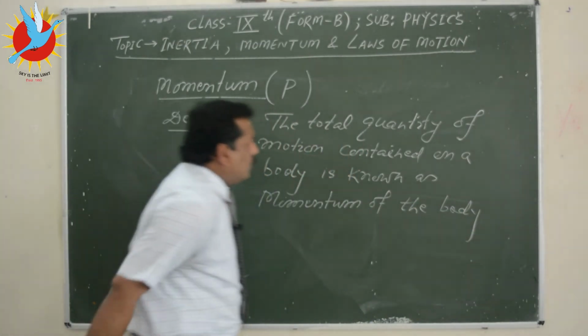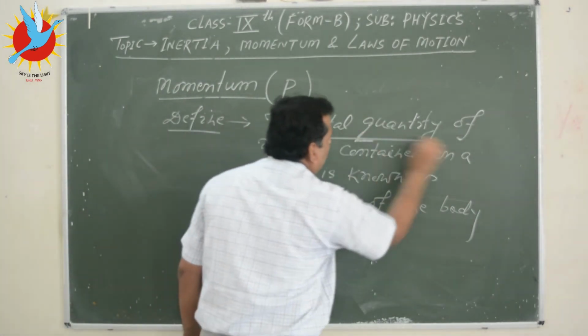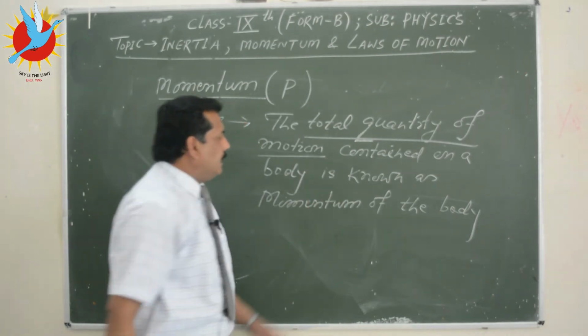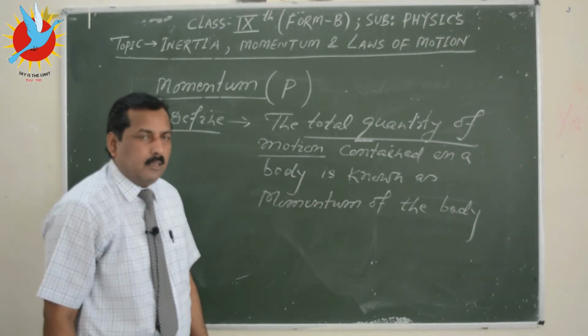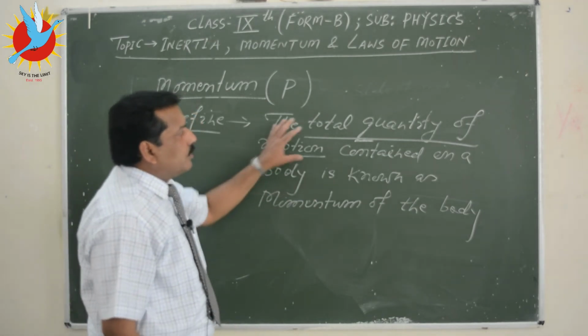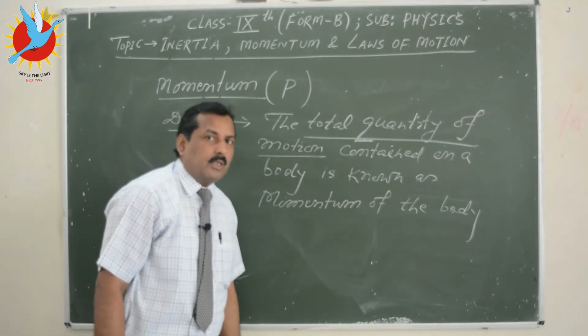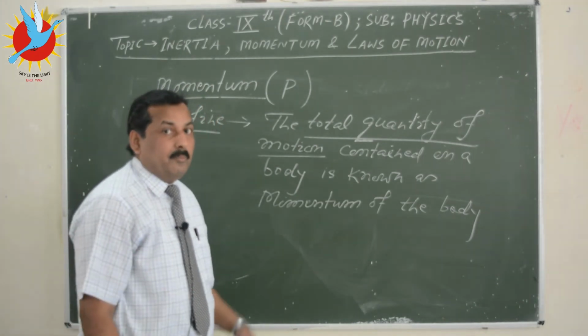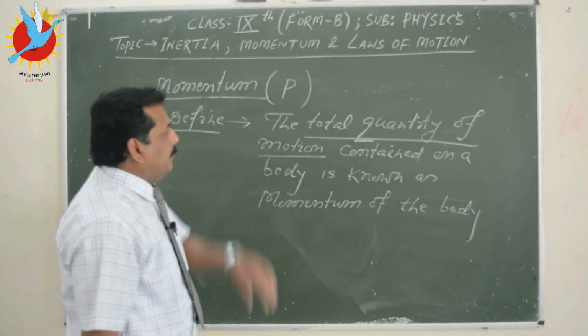So pay your attention over here. The total quantity of motion contained in a body is known as momentum of the body. So it refers to the total quantity of motion. If a body is moving, what is the total quantity of motion present in that body is given by momentum.